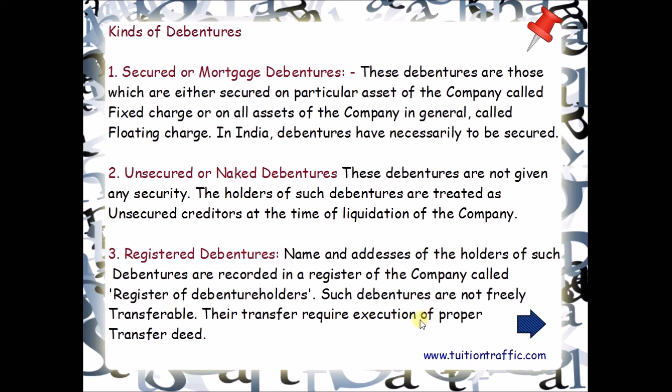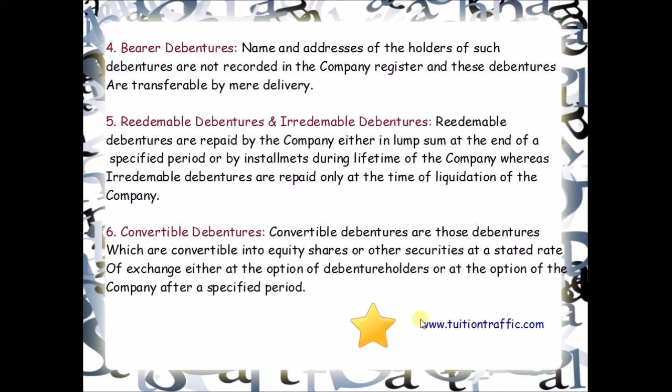Next comes the bearer debentures. Names and addresses of the holders of such debentures are not recorded in the company register, and these debentures are transferable by mere delivery. Payment of principal and interest is made to the bearer of such debenture. Coupons are attached with these debentures and the interest is paid to the person who produces the coupon in the specified bank.